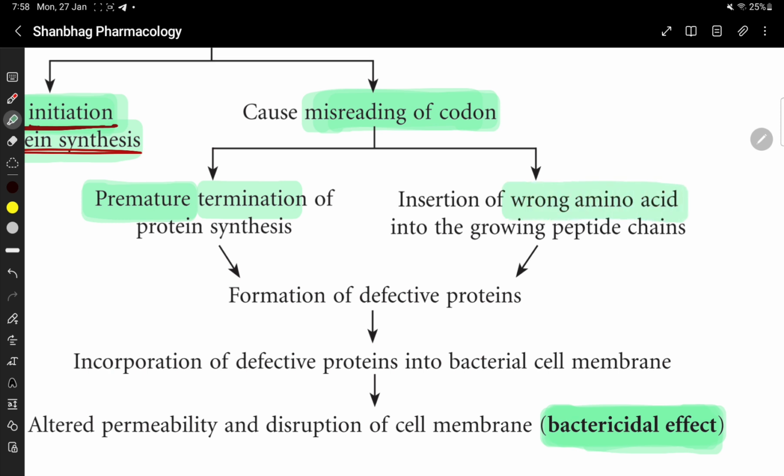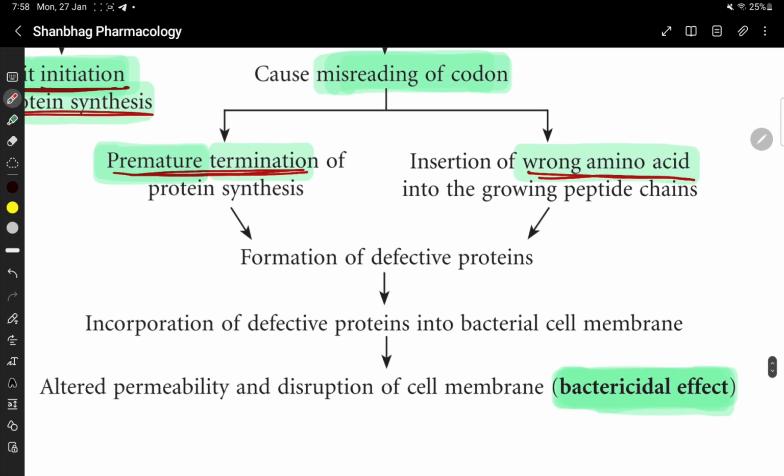the growing peptide chains. Misreading of the codon के कारण there will be premature termination of protein synthesis and insertion of the wrong amino acid into the growing peptide chain.